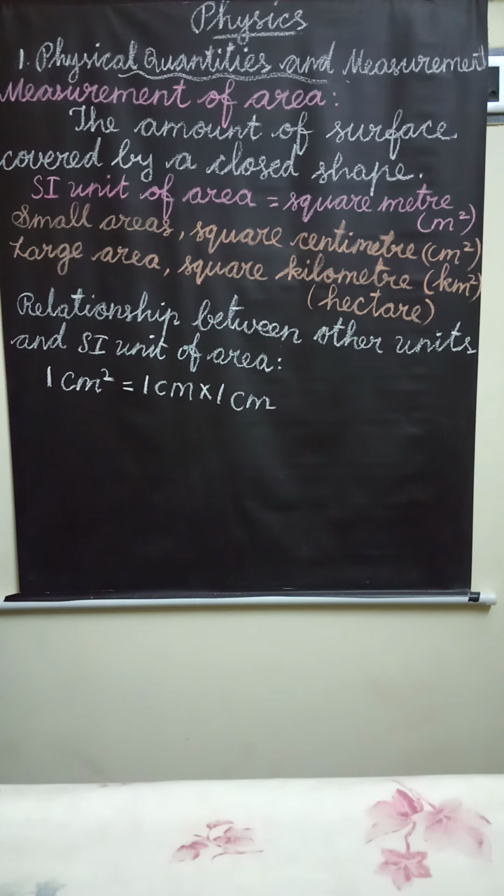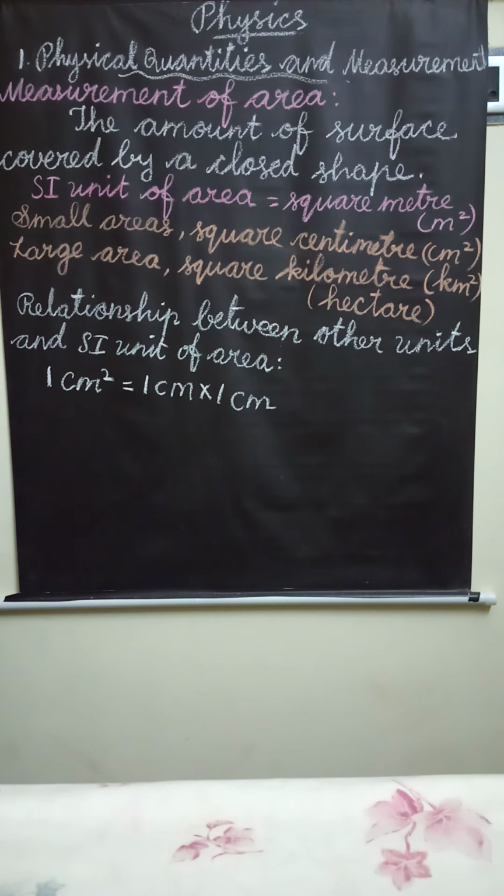And also we studied about measurement of volume. Do you know what is volume? The amount of space occupied is called volume. What is the SI unit of volume? Meter cube. That means cubic meter. Meter into meter into meter. That is the SI unit of volume.